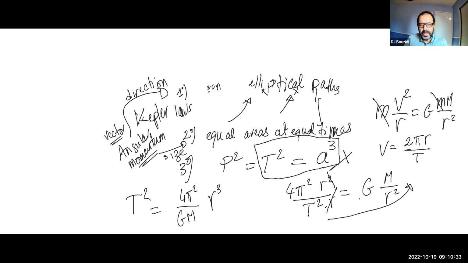But that's true, because the Earth is actually the candle. The Earth is the one that we're comparing everything with respect to. So T is 1 squared, that's 1. 1 year squared is 1. And the distance is one astronomical unit, that's how far the Earth is from the sun on average. So you cube 1, which is 1 times 1 times 1, and you end up with 1 equal to 1.